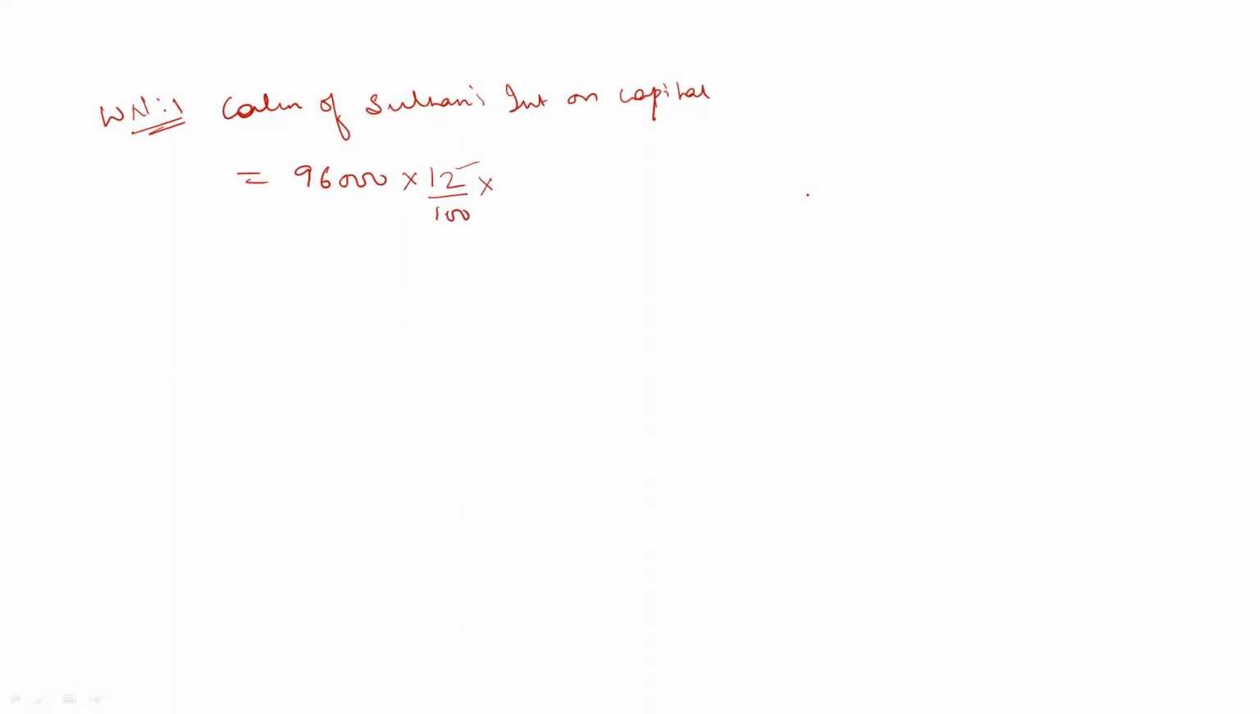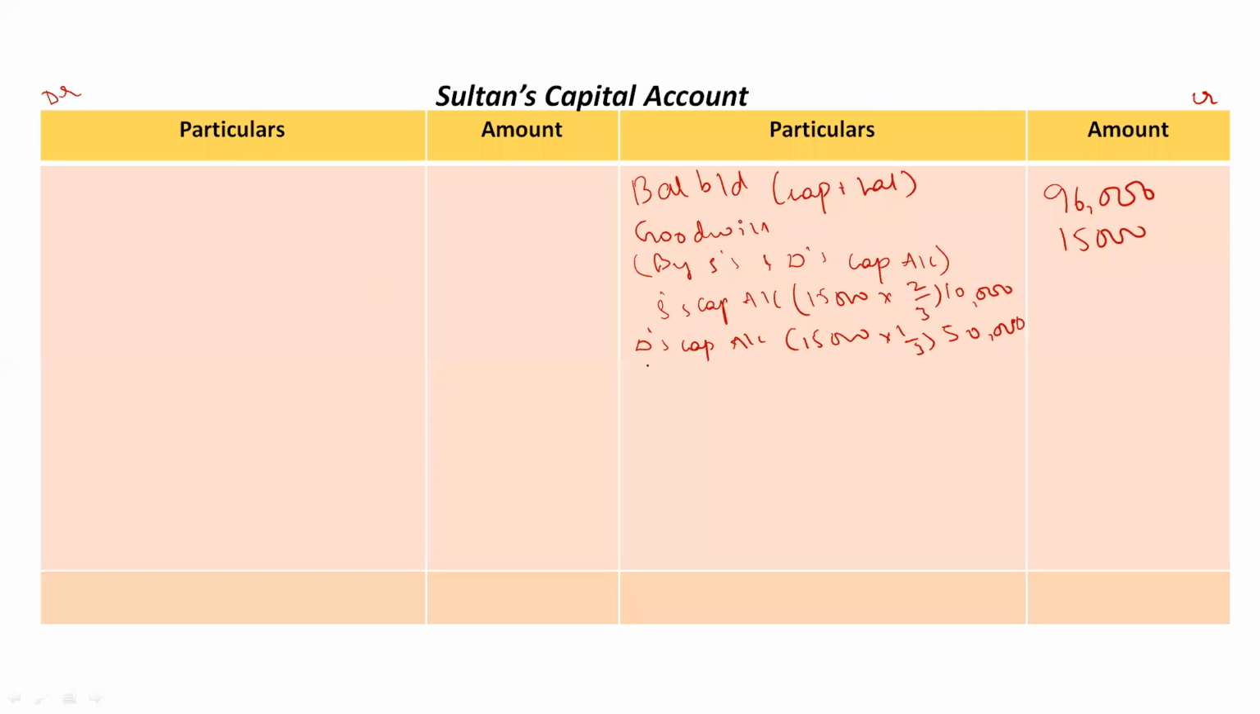So that is why the dates are important here. The accounting period starts from 1st of April and the partner is going to die on 30th of September. So from April to September, how many months are there? 6 months. So Sultan was alive for 6 months, so for 6 months we will provide him interest on capital. That is why 6 divided by 12. Simplify this, you will get the value as rupees 5,760. Mention it here on the credit side.